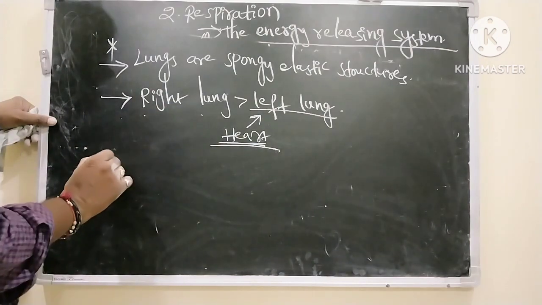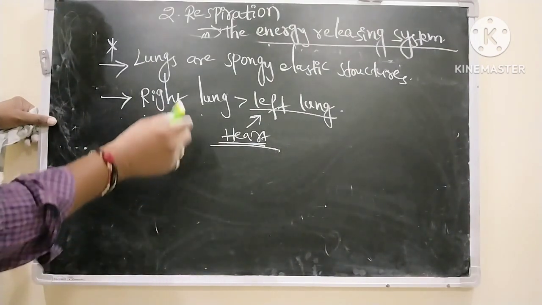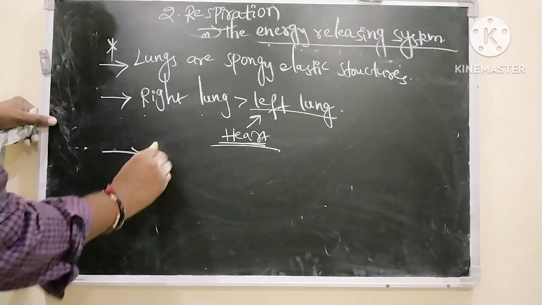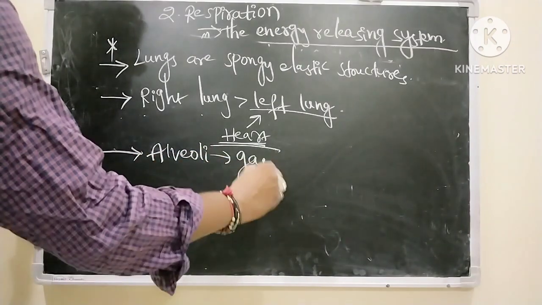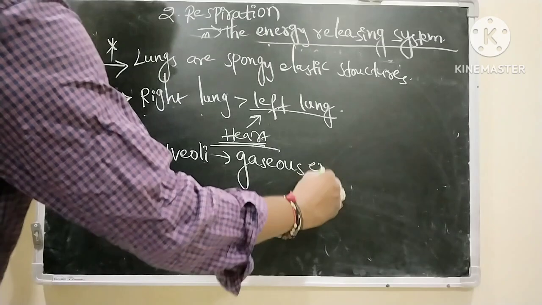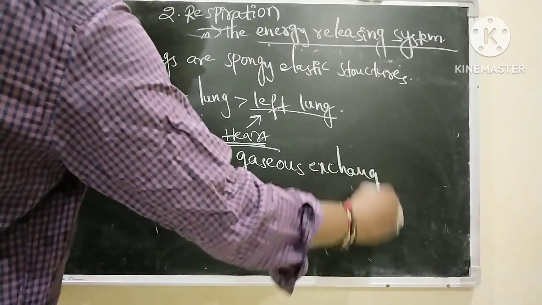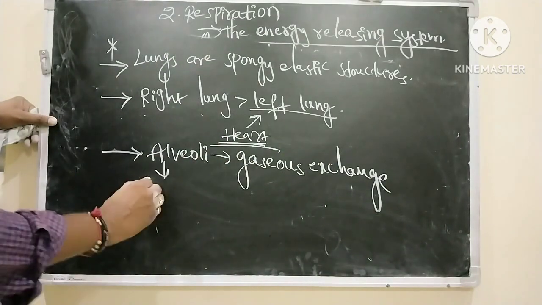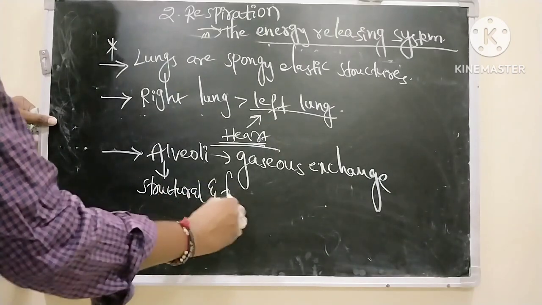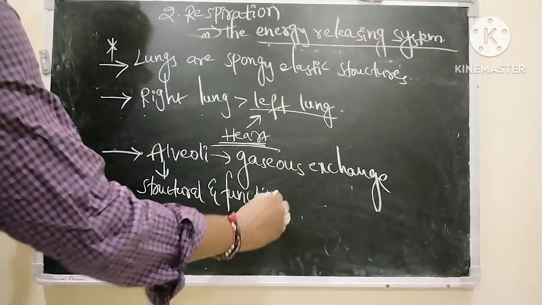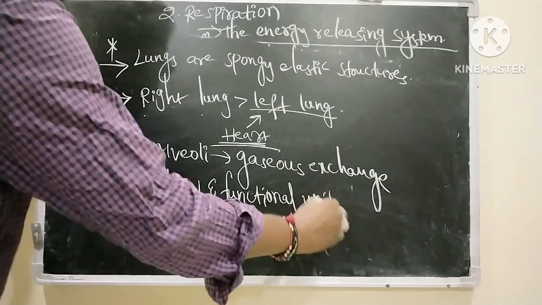Lungs contain thousands of structures called alveoli, which perform gaseous exchange. That is why alveoli are called the structural and functional units of the lungs.